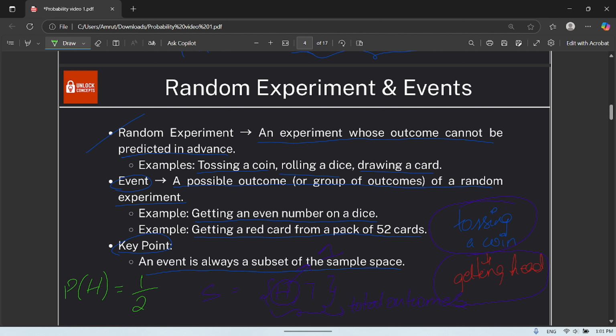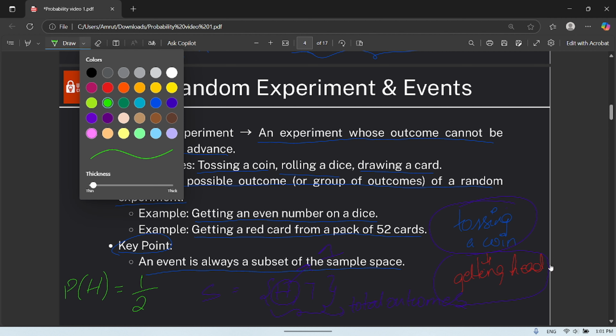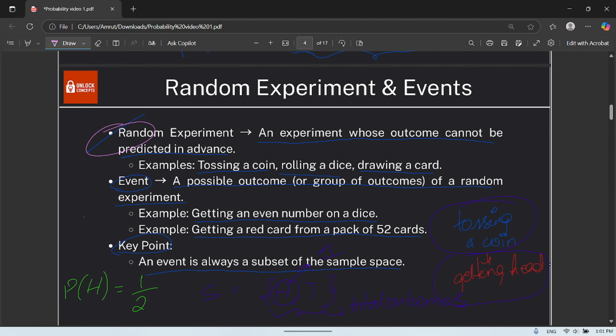So first, an experiment is done. What is that? Tossing a coin. Then we need to find the event. Number 2, getting head. Now for that, we need to understand the sample space of the experiment, that is H comma T. So how many total outcomes are there? 2. So this is the fourth step. Now how many favorable outcomes are we having? Only one. So this is the fifth step.